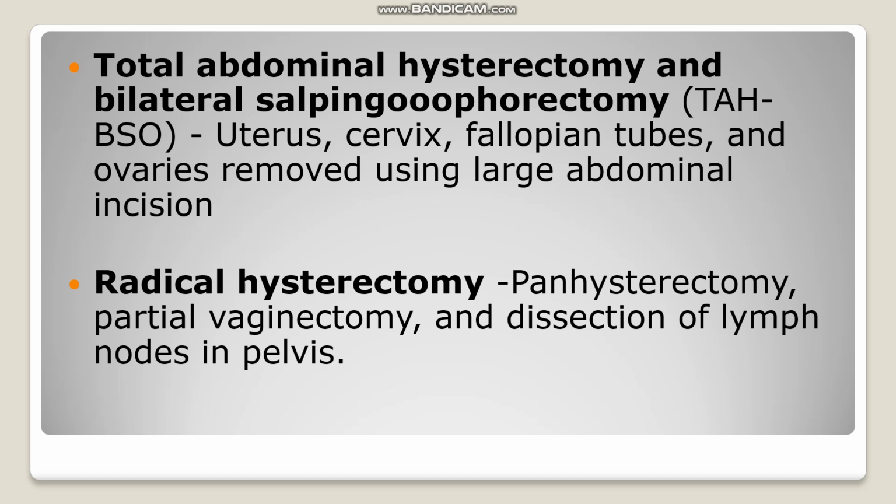Otherwise, radical hysterectomy. In radical hysterectomy, we have to do pan-hysterectomy plus partial vaginectomy as well as dissection of the lymph nodes in the pelvis. So what is pan-hysterectomy?